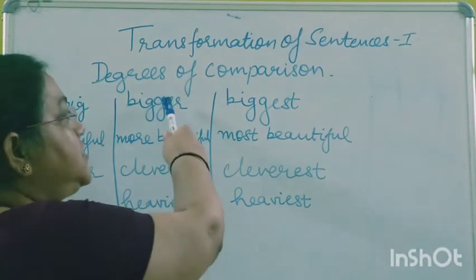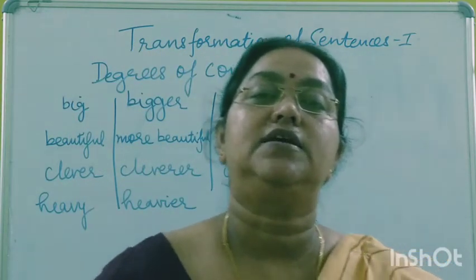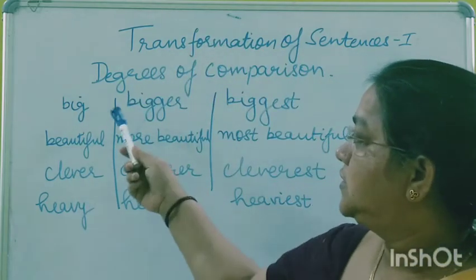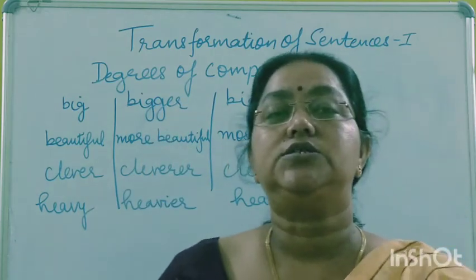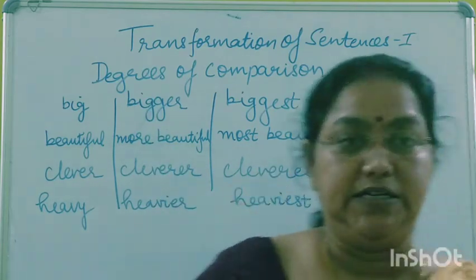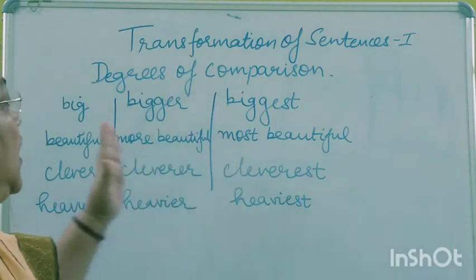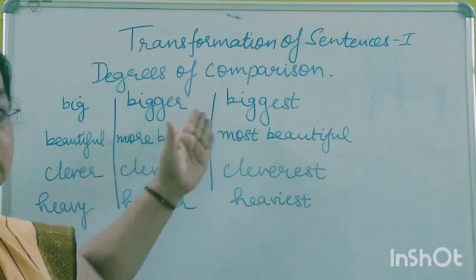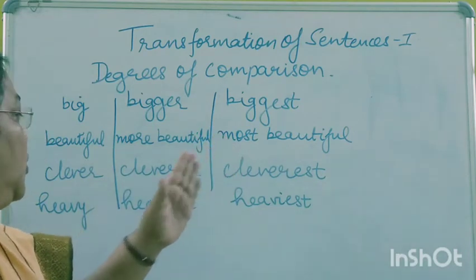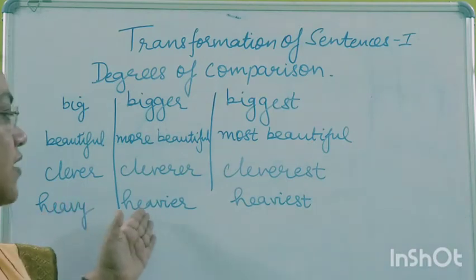Now we will see degrees of comparison. First you understand how many degrees of comparison there are. This you have done in lower classes also. These are adjectives and they have 3 degrees of comparison: positive, comparative and superlative. Big, bigger, biggest. This is just to revise. Beautiful, more beautiful, most beautiful; clever, cleverer, cleverest; heavy, heavier, heaviest.